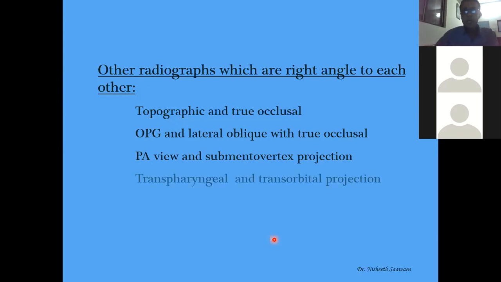Okay. Transpharyngeal and transorbital projections of the TMJ. Transpharyngeal projection is taken from here. In the transpharyngeal projection, we keep the film here and expose the radiograph from this side. We make the exposure from here for the TMJ. In the transorbital projection, we keep the film here and project from here. That means these two are 90 degrees to each other. I'll take class for that.